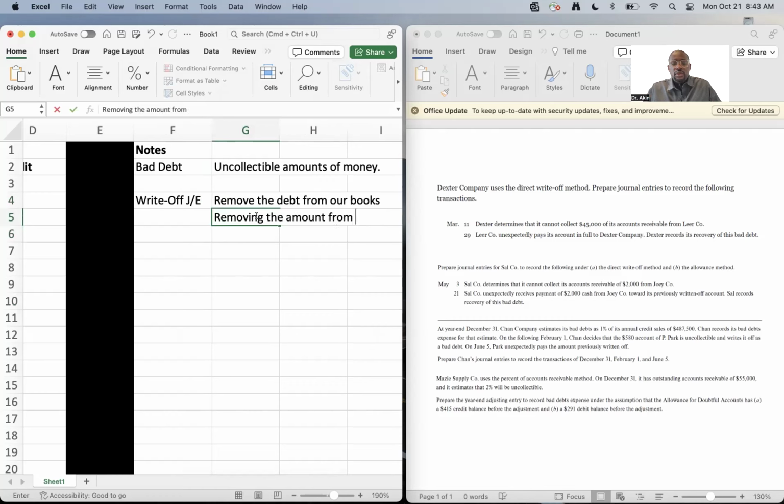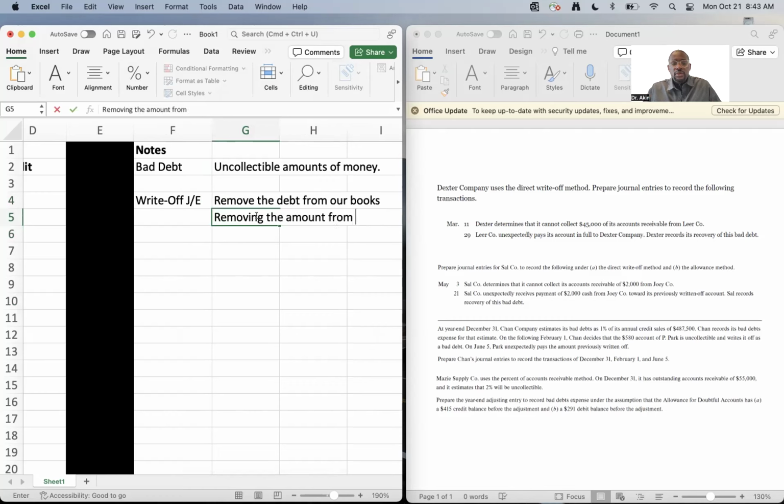That's really the goal. Remember, accounts receivable is money they owe us on credit, right? So when someone owes us money on credit, we have the expectation that they will pay back later. But when we finally come to the conclusion that they will not pay us back, we write it off, which is we remove it from the accounts receivable books. We remove it from that account because we no longer hold them to the expectation that they would pay us back.